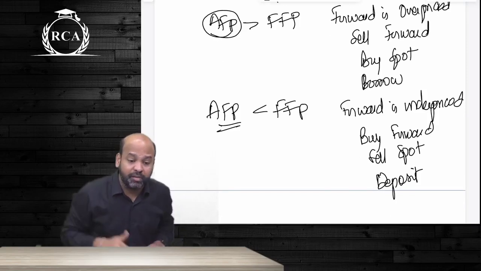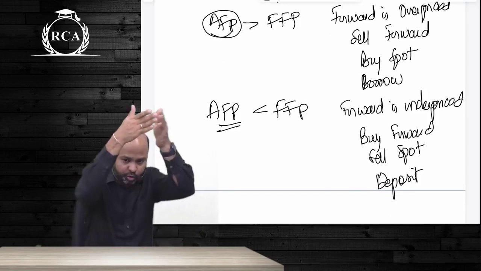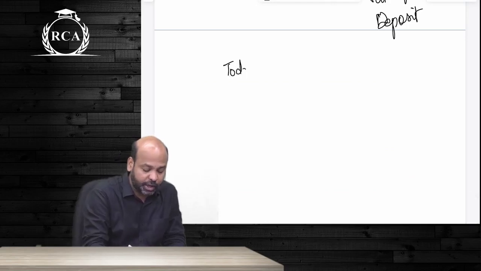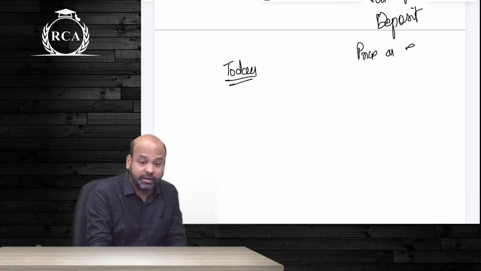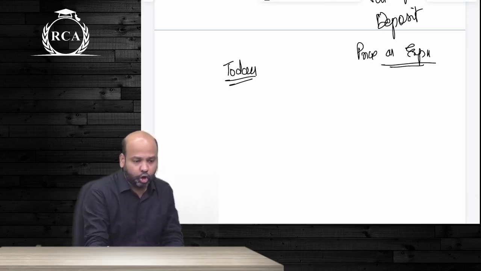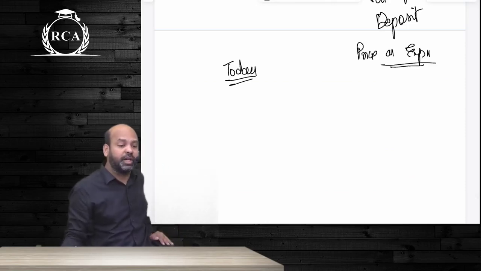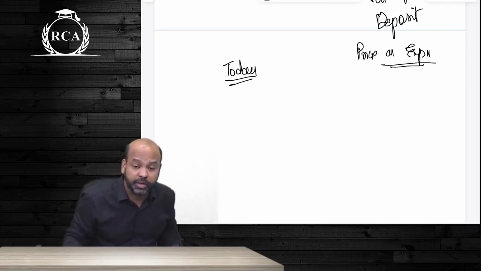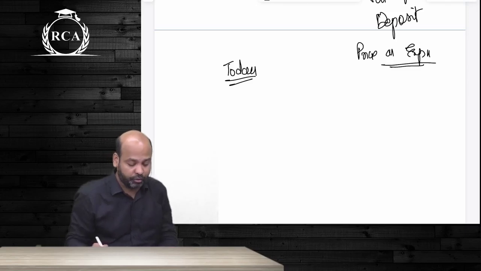In order to arrive at the amount of arbitrage gain or loss, you will have to show the cash flow position. In the cash flow position you will show what is the cash flow as on the current date, and you will show what is the cash flow on expiry. That will depend on price on expiry. No matter what happens, the amount of arbitrage gain or loss will always be equal to the difference between actual forward price and fair forward price.